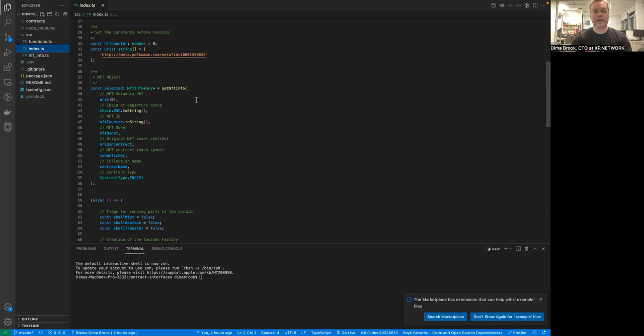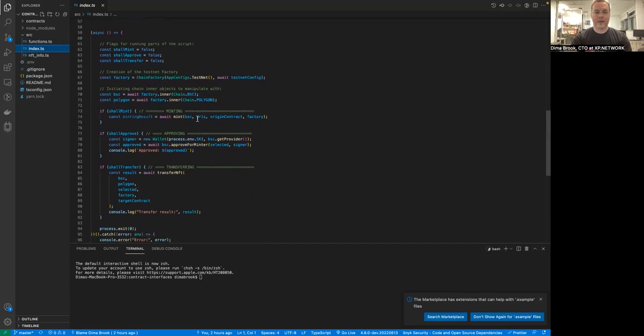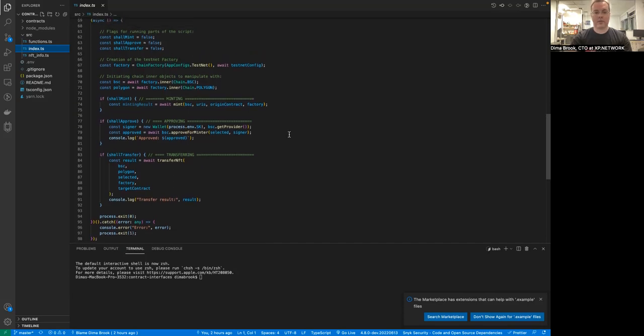Okay, here we have 3 flags that are very convenient. We don't have to rewrite or comment or uncomment the code. We can just set the flags from false to true or from true to false in order to run this or that part of the code.